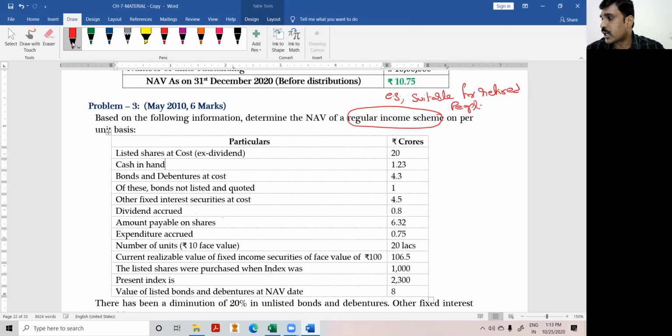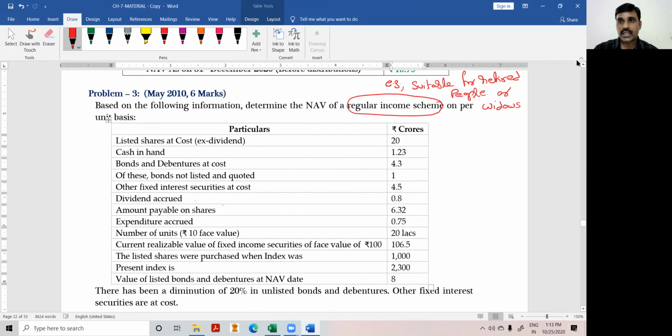Who wants regular income? Retired people, widows with children or without children, those people who don't have any other income. For them, this kind of scheme may be suitable, because here they will keep on getting dividends and interest. That is the reason for a regular income scheme.